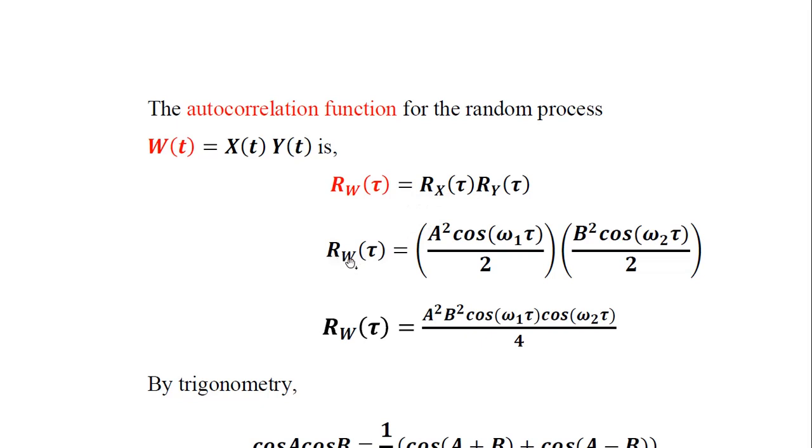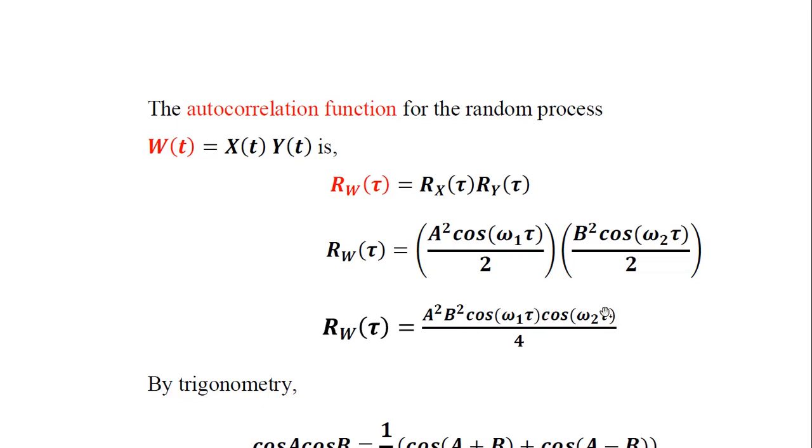So Rw(τ) is equal to Rx(τ) times Ry(τ), which is A² cos(ω1 τ) / 2 into B² cos(ω2 τ) / 2. On multiplication, the denominator turns out to be 4 and the numerator is A² B² cos(ω1 τ) cos(ω2 τ). Here A² B² / 4 is the constant.